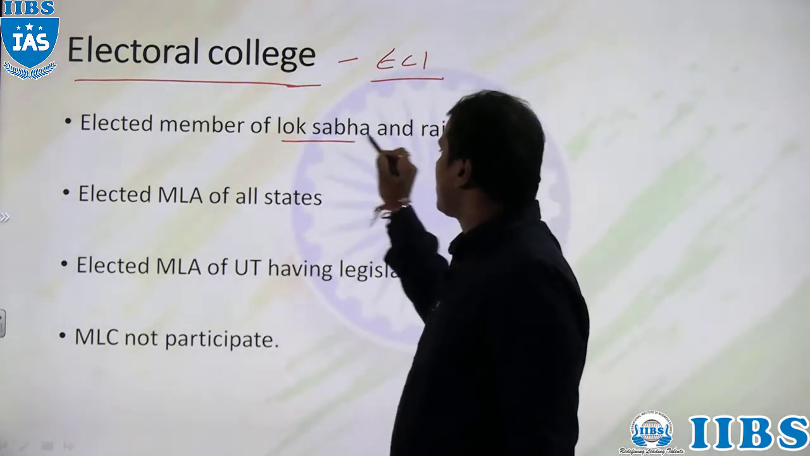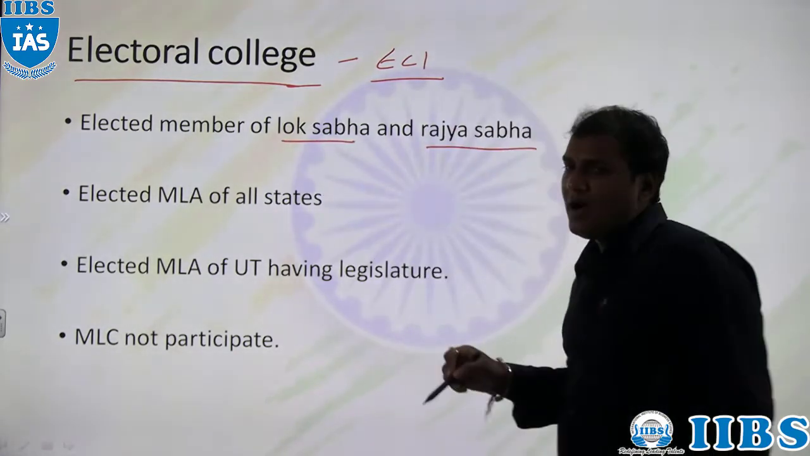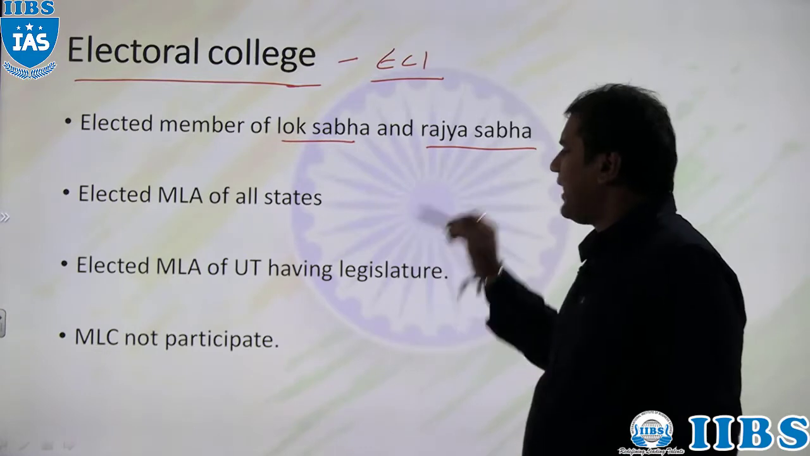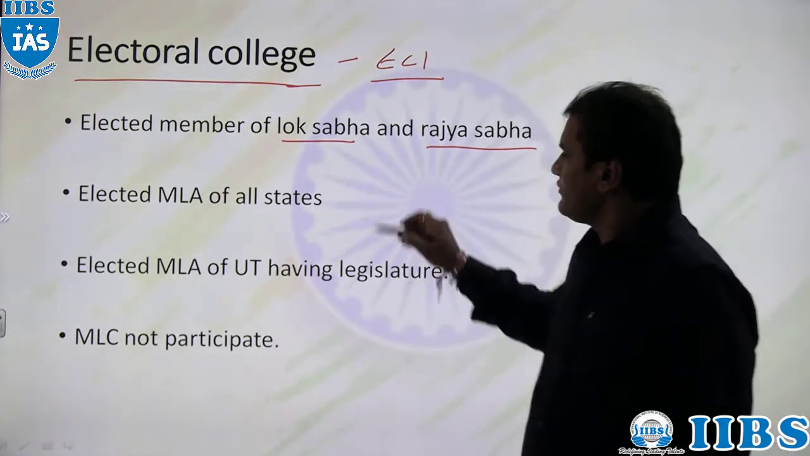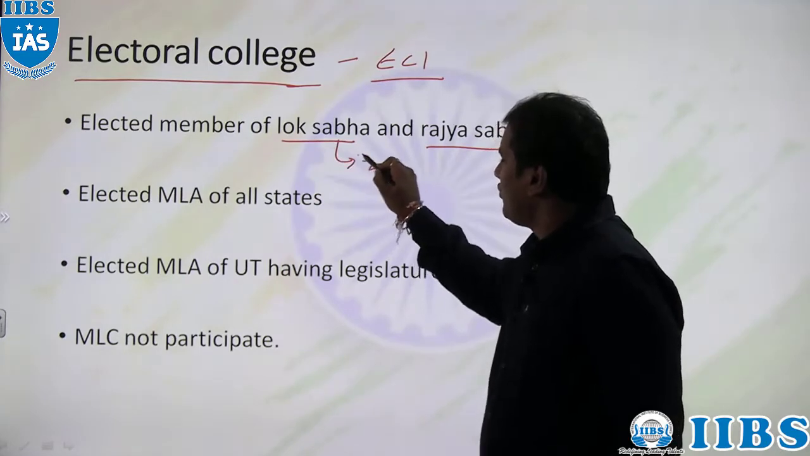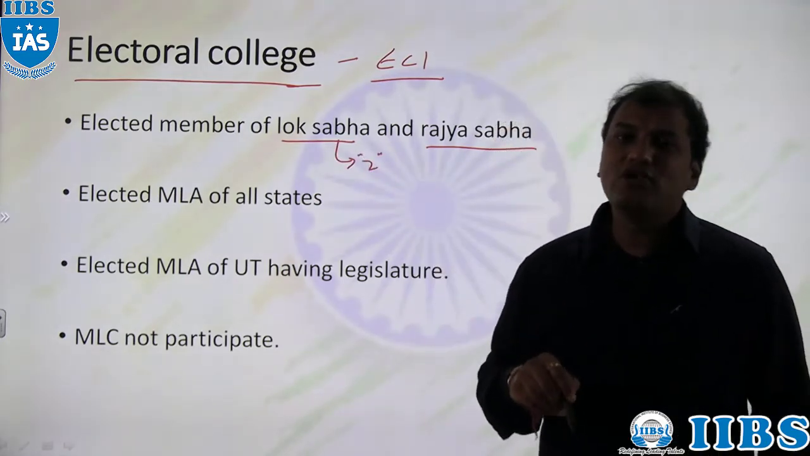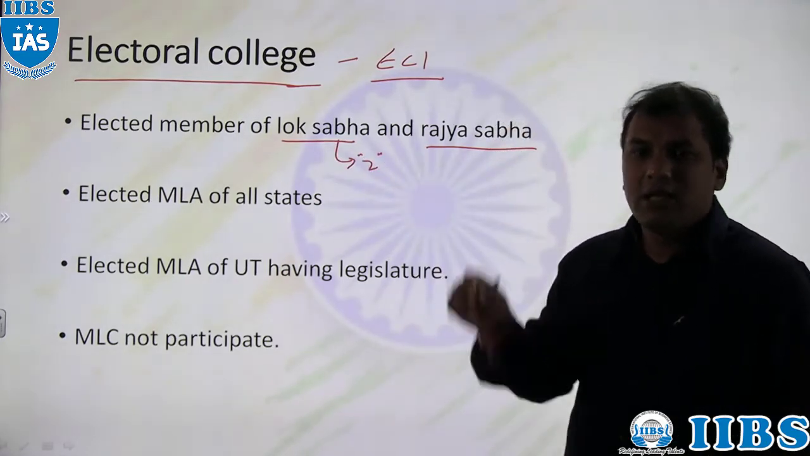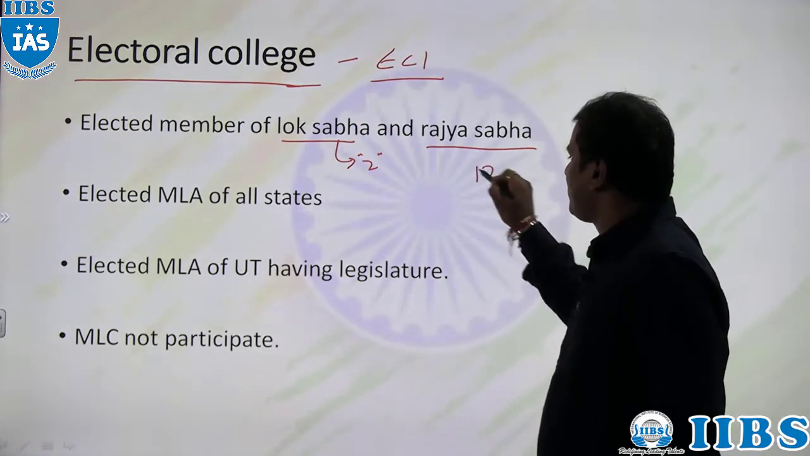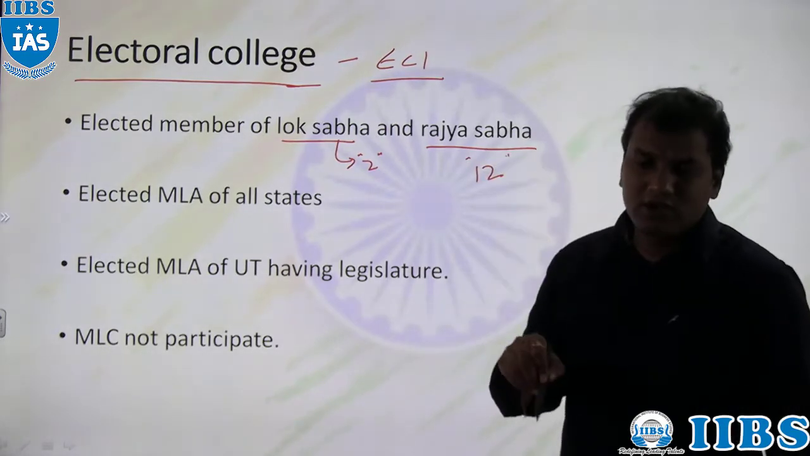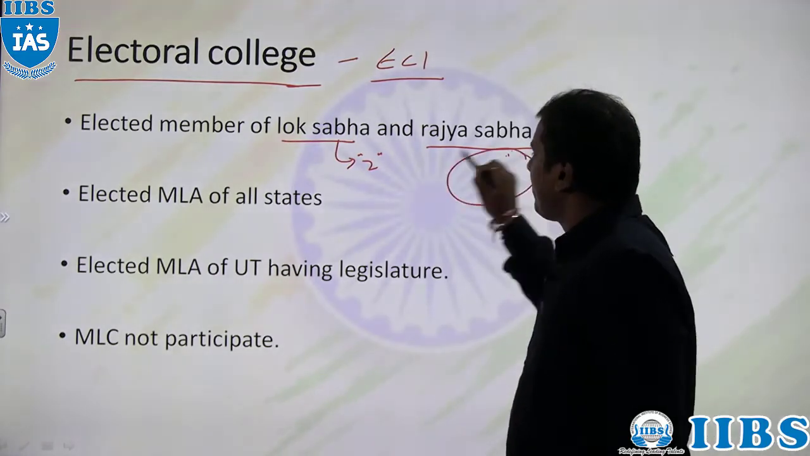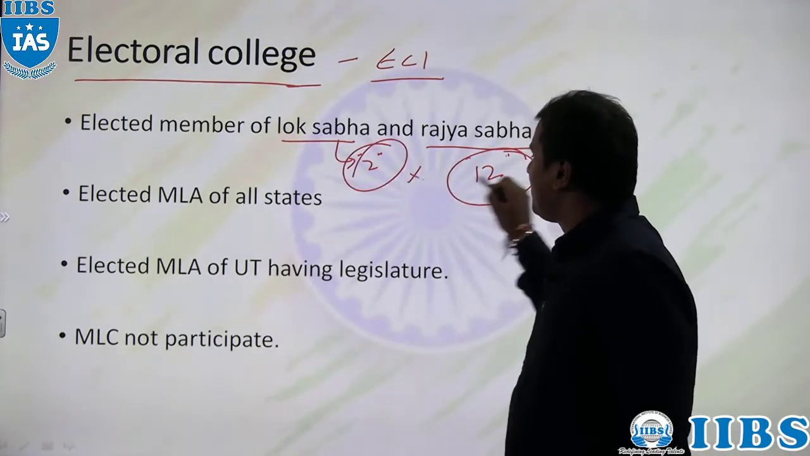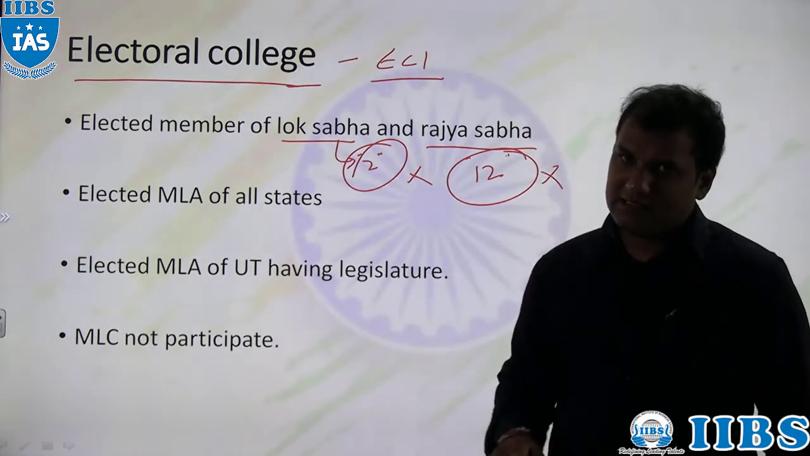Elected members of Lok Sabha, elected members of Rajya Sabha. In Lok Sabha and Rajya Sabha we have nominated members also. In Lok Sabha we have 2 nominated Anglo-Indian members nominated by the president. In Rajya Sabha we have 12 nominated members nominated by the president. These nominated members will not participate in the election of the president.